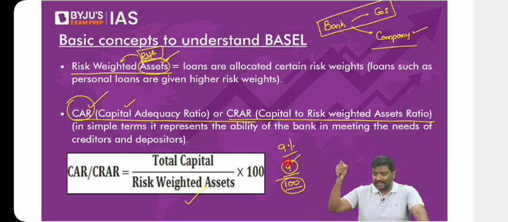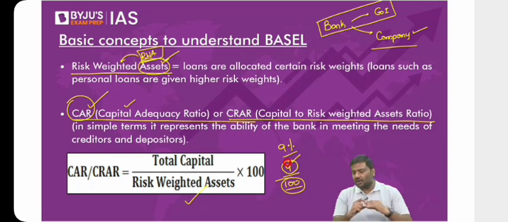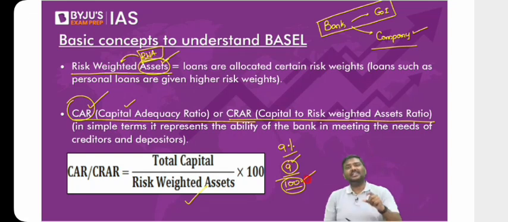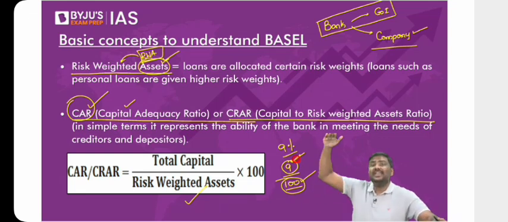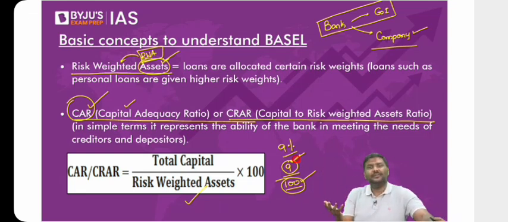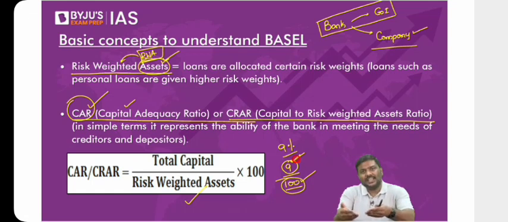I'll repeat it, understand it. What is the idea of a capital adequacy ratio? If a bank has risk-weighted assets of 100 rupees, then the bank should maintain a capital of at least 9 rupees. At least 9. Because if the capital is higher, the absorption of losses will be much higher. Even if the bank incurs more loss, it has more capital to absorb the losses.